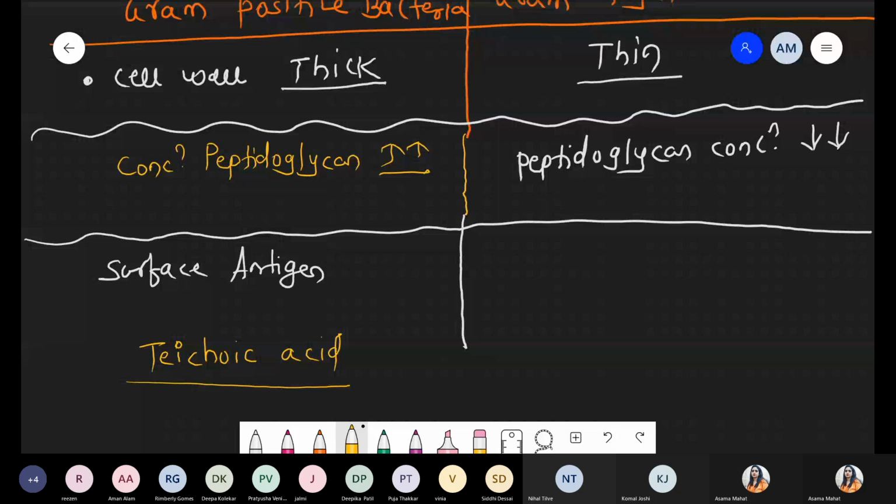In such a scenario, surface antigens are the identity of that bacteria, a specific type of molecule present on the bacterial wall. Teichoic acid acts as a surface antigen in gram-positive bacteria.